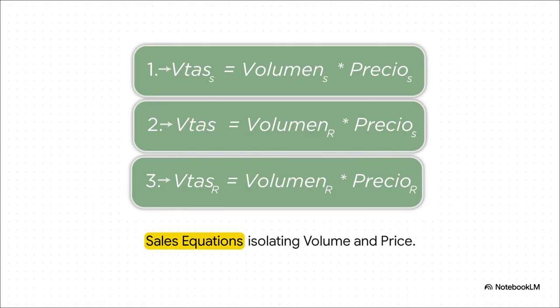Just look at how beautifully this works for sales. By taking our purely budgeted baseline, then introducing actual volume, and finally layering in actual price, we cleanly separate the driving factors. We isolate the volume effect, so how much the change in quantity sold impacted us, from the price effect, how much our pricing changes impacted us. It's just a remarkably clean separation.